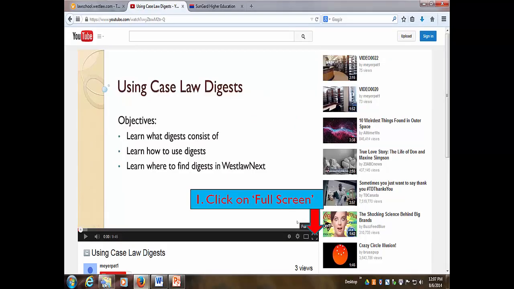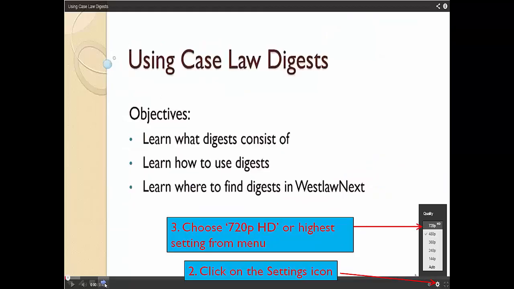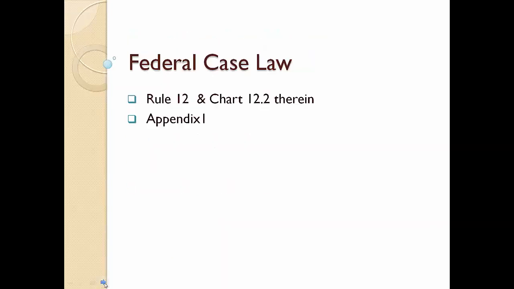This video contains detailed screenshots and must be viewed on full screen, and with the highest available YouTube video settings chosen. We'll start with federal case law. You'll find a list of all the federal case law reporters and state regional reporters in the Allwood Manual, Rule 12 and Chart 12.2 therein, and in Appendix 1 of the manual.